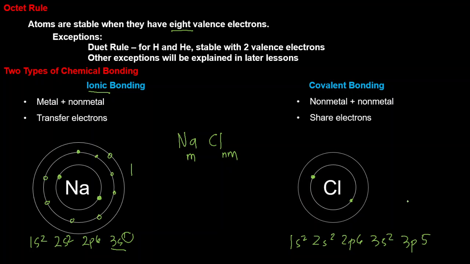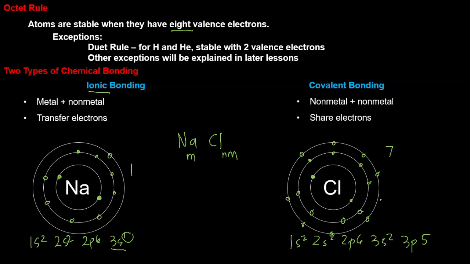For the second energy level, that's the 2s2 then 2p6, overall 8 electrons. On the third energy level, we have 3s2 then 3p5, so that's 2 plus 5, that's 7. Almost 8.